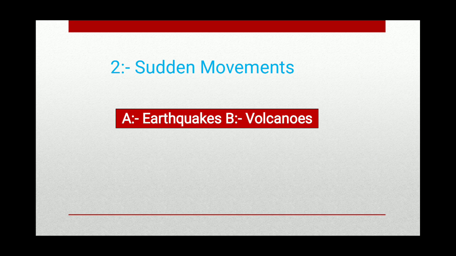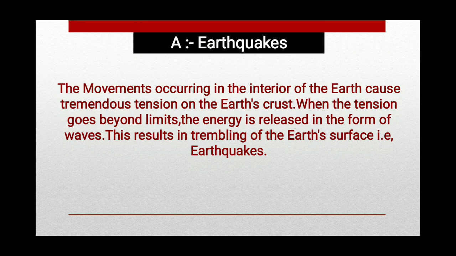Coming to the sudden movements. Sudden movements can be classified as earthquakes and volcanoes. We all know what is earthquake and volcano. Earthquakes. The movements occurring in the interior of the earth cause tremendous tension on the earth's crust. When the tension goes beyond limits, the energy is released in the form of waves. This results in trembling of the earth's surface, that is, earthquakes.